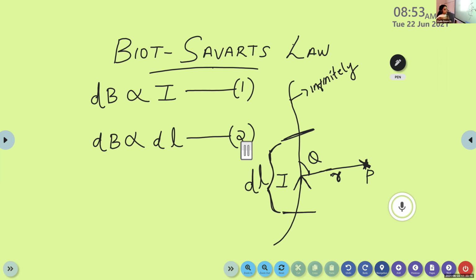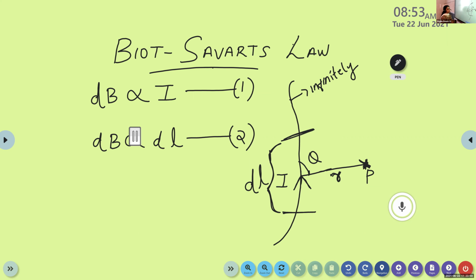So according to his first statement, the magnetic field produced at the point P is directly proportional to the length of the conductor. That is, dB is directly proportional to dl. This is the mathematical representation of that statement.